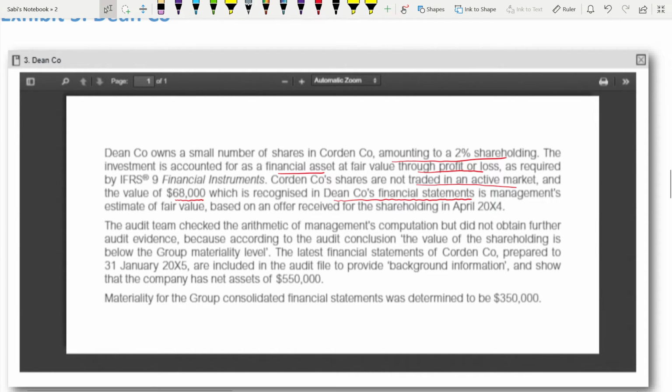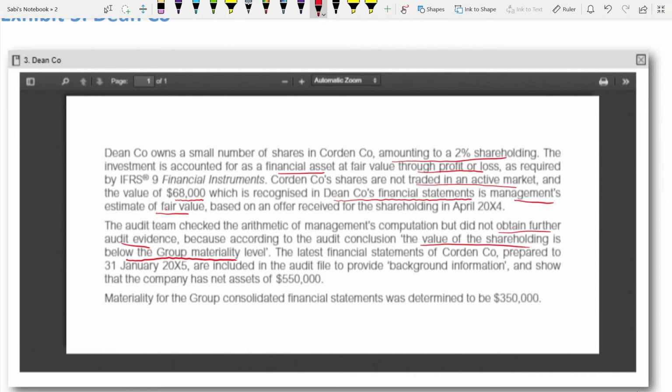The value in Dean Company's financial statements is a management estimate. It is the management's estimate of the fair value based on an offer received for the shareholding. The audit team checked the arithmetic of management's computation but did not obtain further audit evidence. They did not, because according to the audit conclusion, the value of the shareholding is below the group's materiality level. That's why they don't think audit evidence was needed, right?